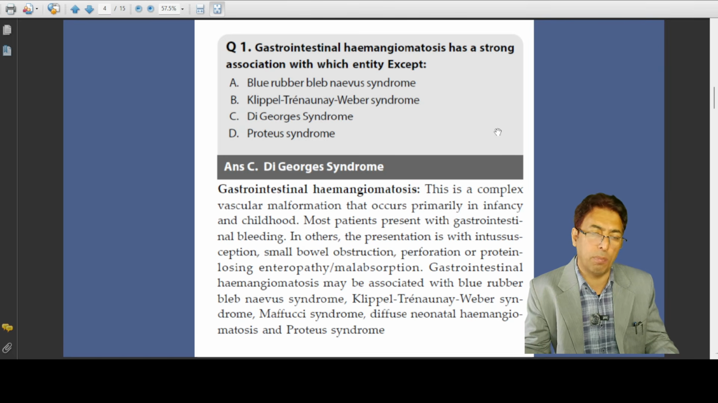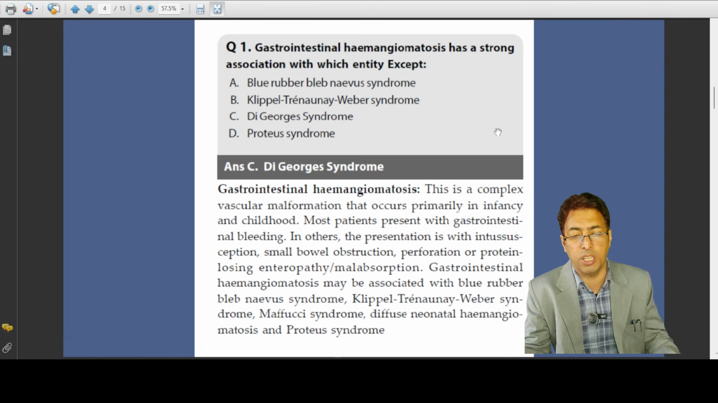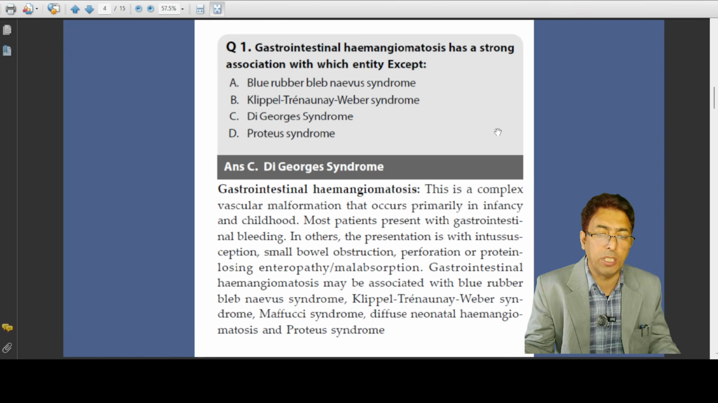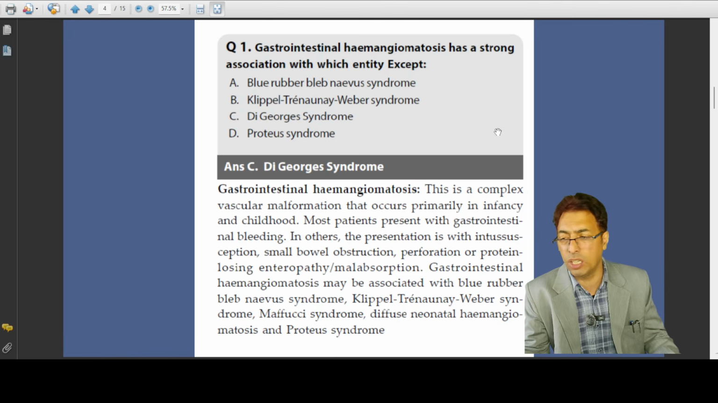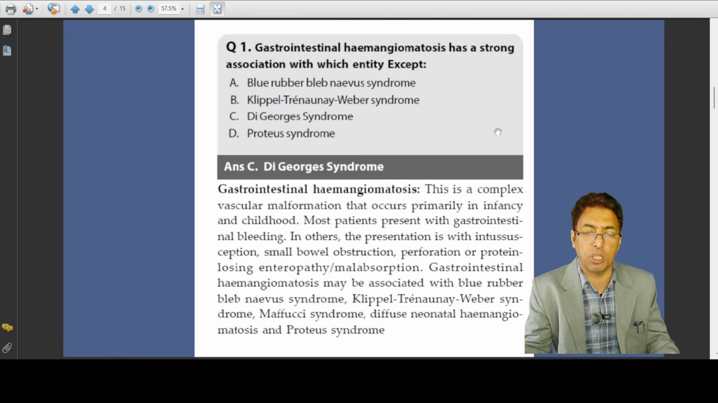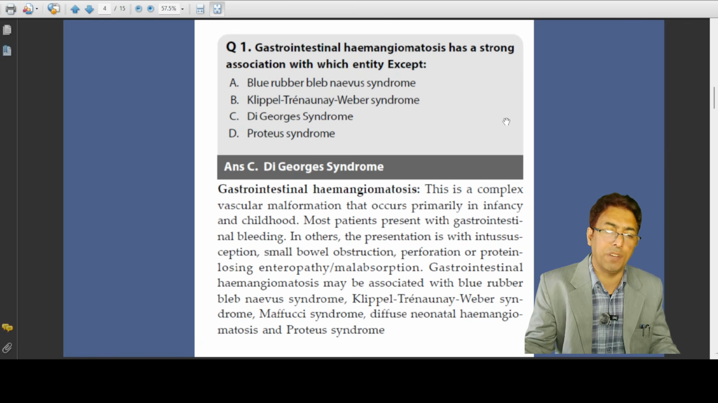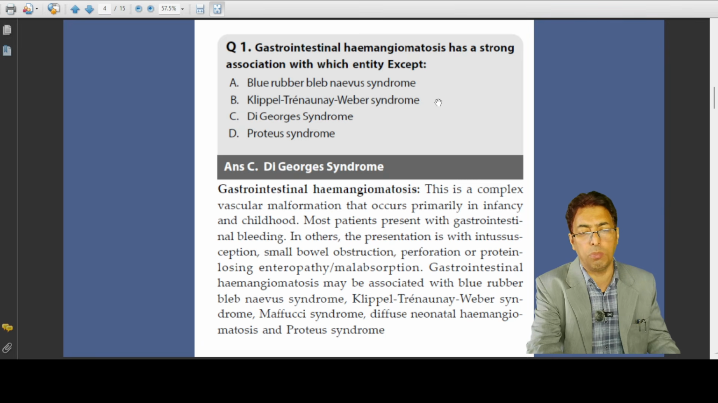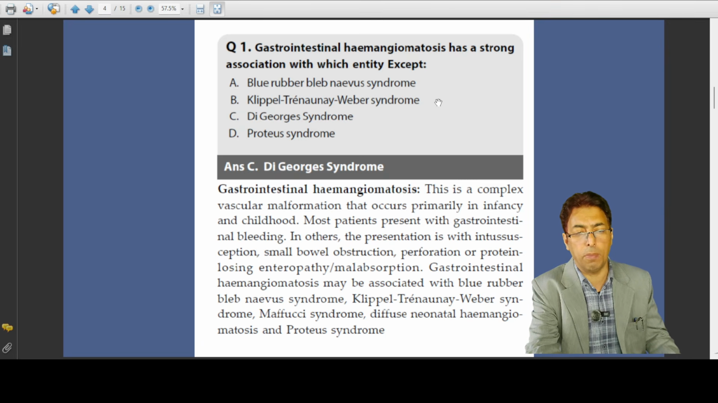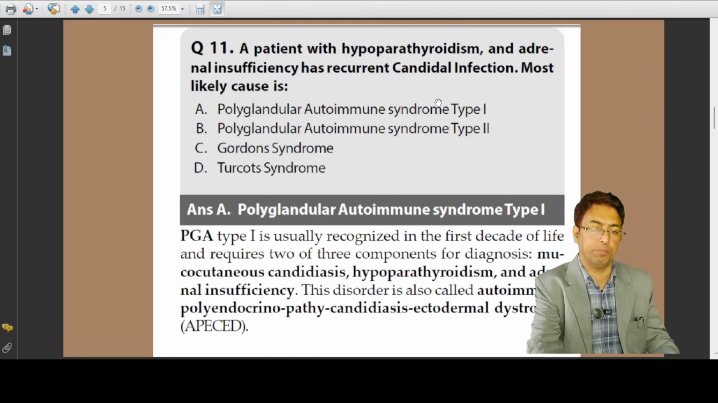The polyposis syndromes of the GIT, the hemangiomatous conditions of the GIT, the multiple endocrine neoplasia syndromes, they are very important conditions. The syndromic entities like tuberous sclerosis are quite frequently on the examiner's mind. And you have to remember that GIT hemangiomatosis is a feature associated with so many syndromic entities. But over here, DiGeorge syndrome is the least possible entity. So remember the other entities which are there.